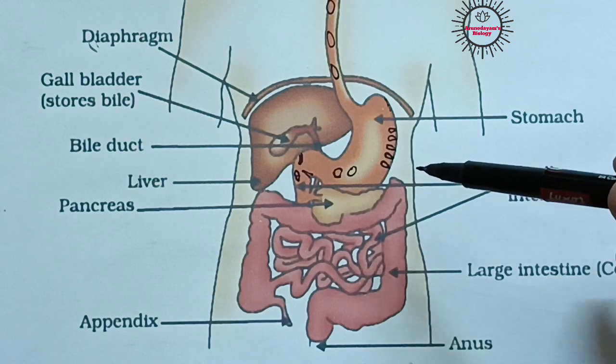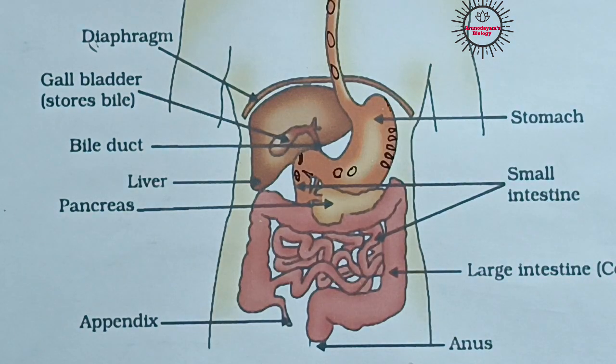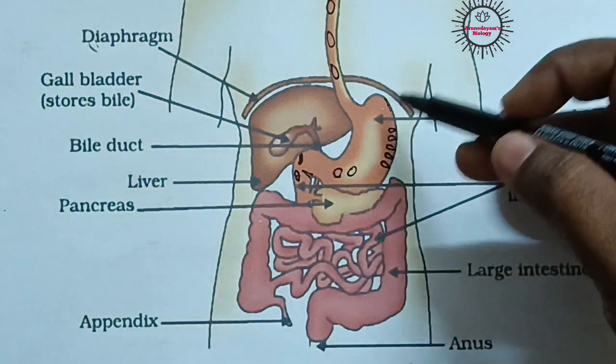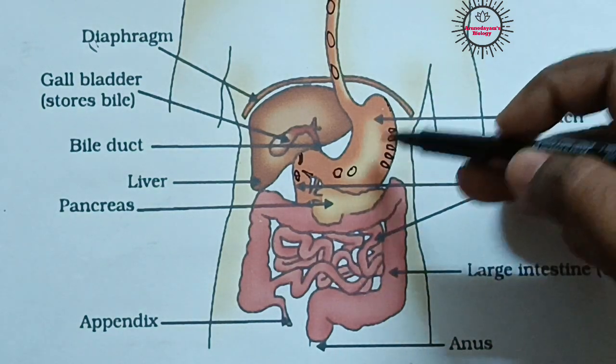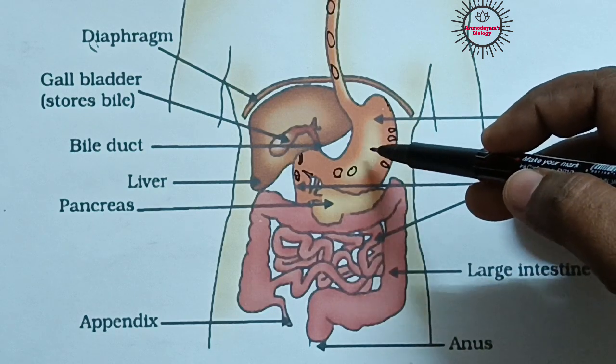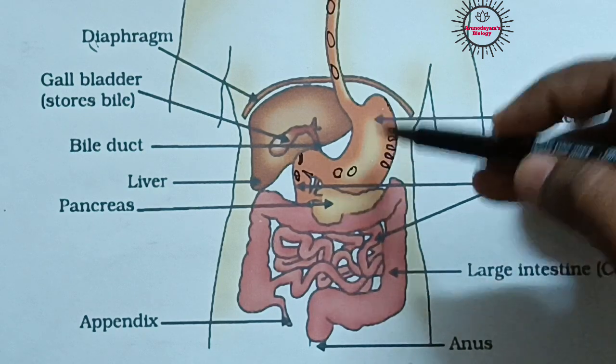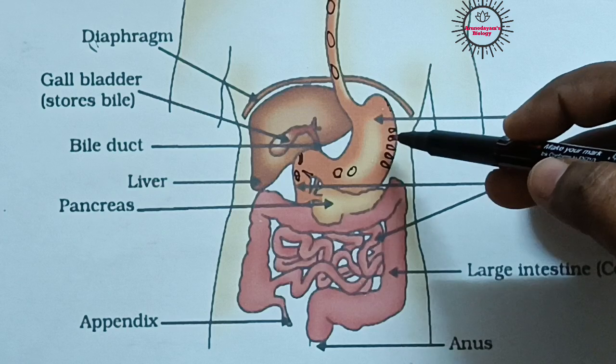It is an elastic pouch-like structure. That means it can expand when food enters into it. It can hold as much food as enters into it. It can expand based on the amount of food we have taken in. So here what happens is the stomach enlarges when we take food material into it and stores the food here for some time. The food is temporarily stored in the stomach for some time.